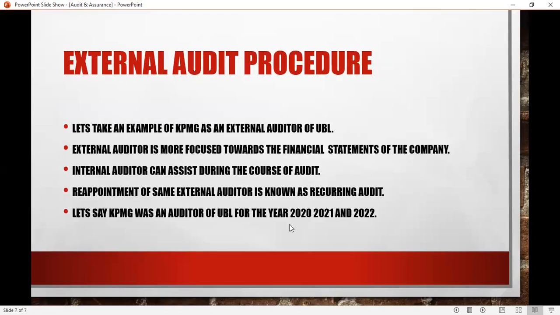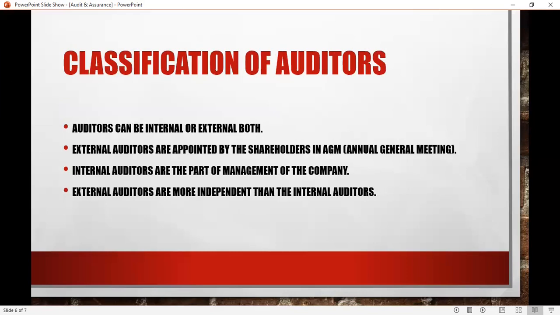Next in the video is the classification of auditors. Like I said, auditors are of two types. External auditors, as I have discussed, are appointed by shareholders to get an independent or fair view over the financials of the company. But internal auditors are also there, and they also have a role.